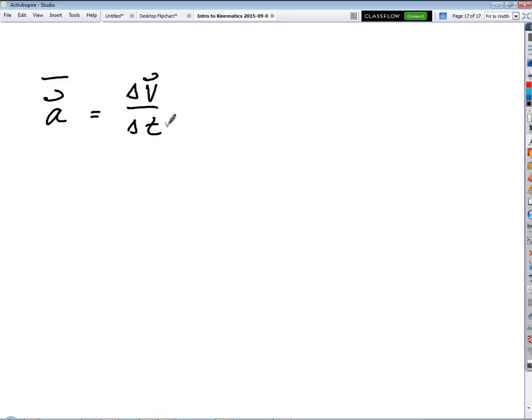Change in velocity always means final value minus initial value, right? Whenever we talk about a change, it's always the final value minus the starting value. So my final value we said was 6, right? 6 meters per second divided by 2 seconds gives me 6 over 2, which is 3. So the numerical part is 3, and this is the other weird part.